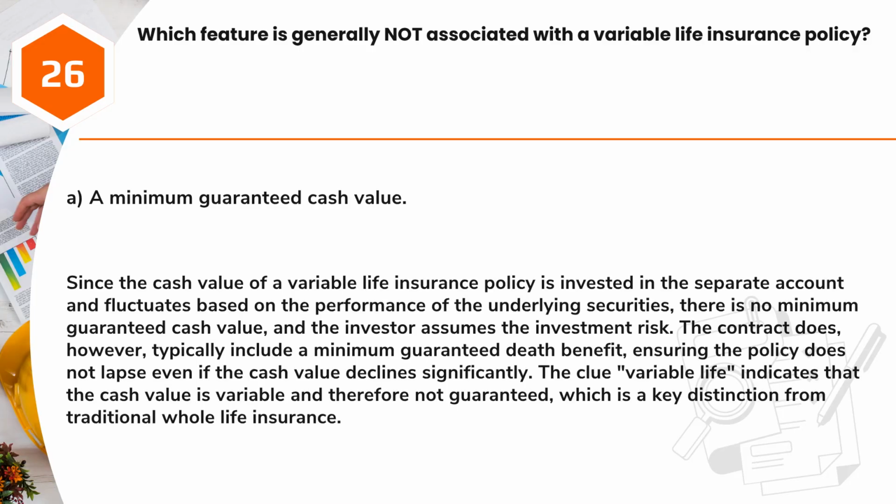Answer: A. A minimum guaranteed cash value. Since the cash value of a variable life insurance policy is invested in the separate account and fluctuates based on the performance of the underlying securities, there is no minimum guaranteed cash value, and the investor assumes the investment risk. The contract does, however, typically include a minimum guaranteed death benefit, ensuring the policy does not lapse even if the cash value declines significantly. The clue variable life indicates that the cash value is variable and therefore not guaranteed, which is a key distinction from traditional whole life insurance.